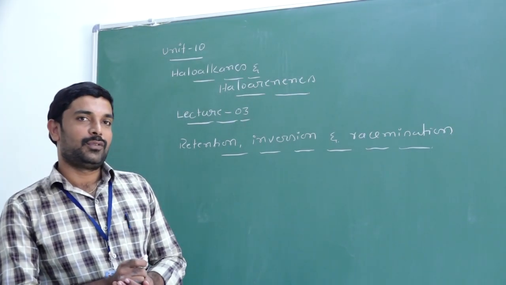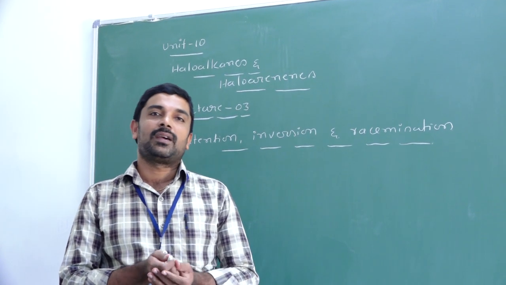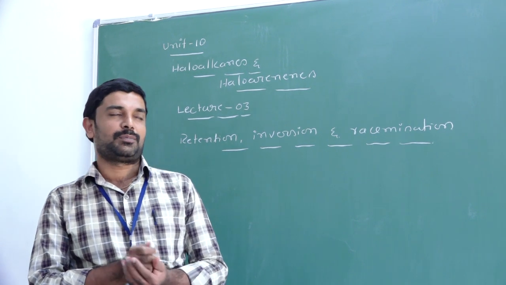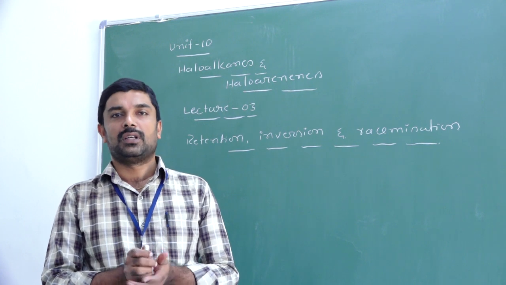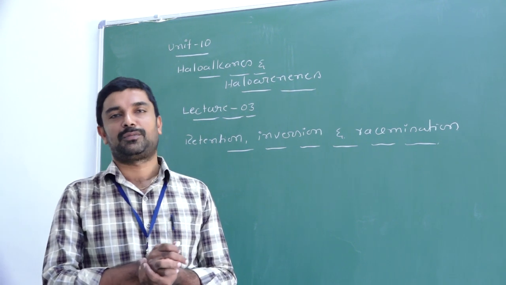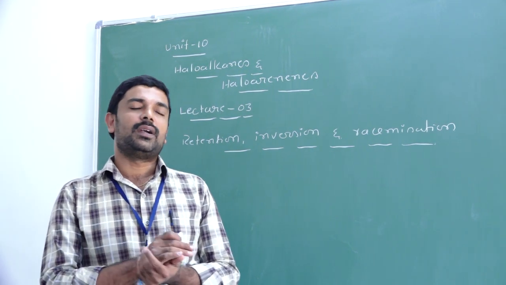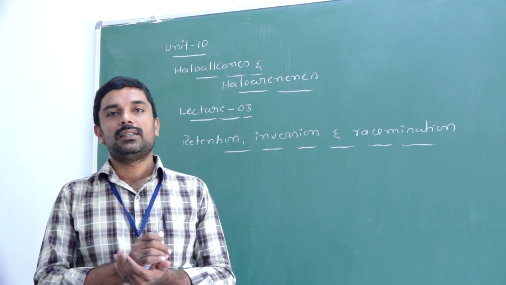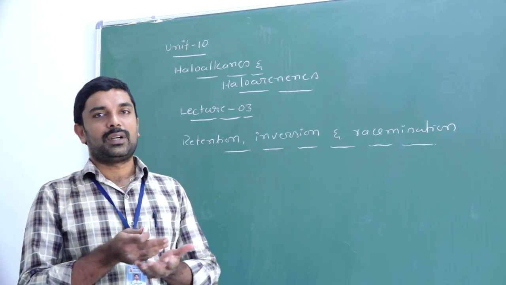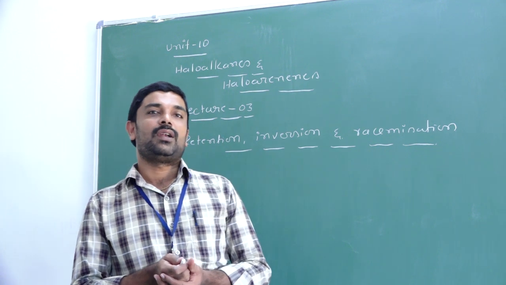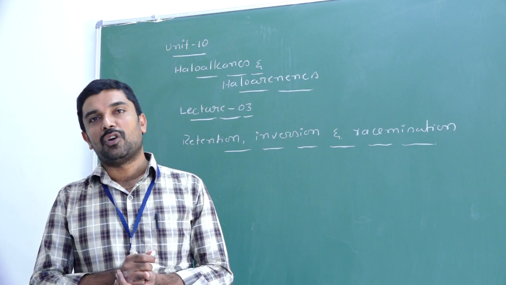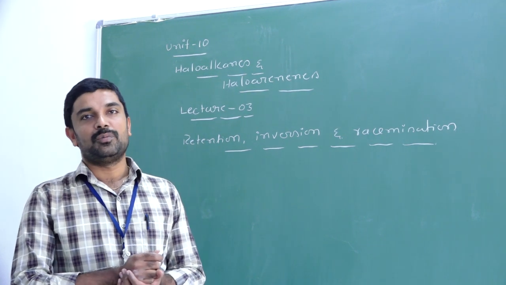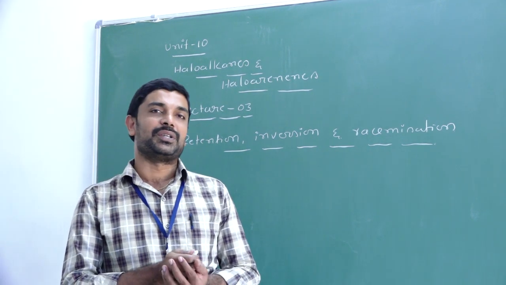So in the last class we discussed the stereochemical aspects of the nucleophilic substitution reaction. Before going to the stereochemistry of the nucleophilic substitution reaction, we need to understand some of the terms: what is chirality, what is meant by a chiral molecule, what is meant by a chiral carbon, what is meant by an asymmetric molecule, what are enantiomers, and what is a racemic mixture.